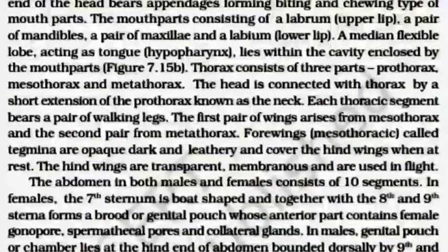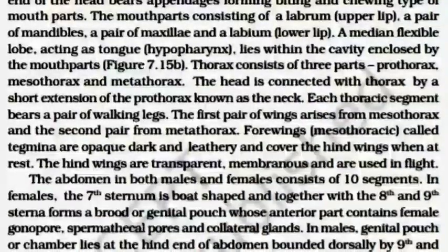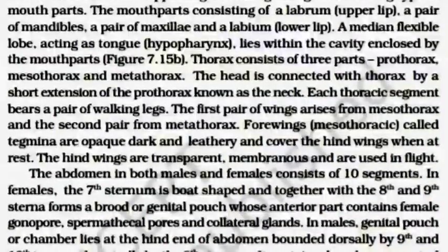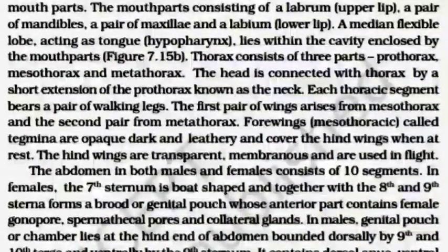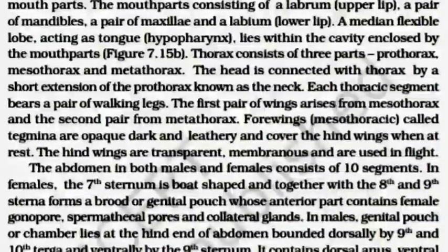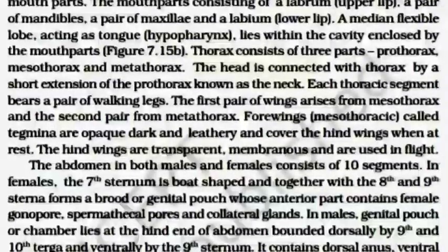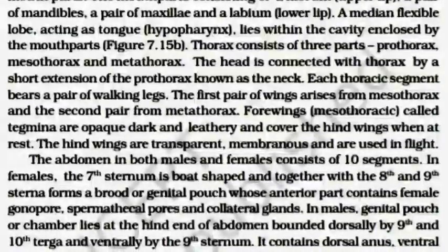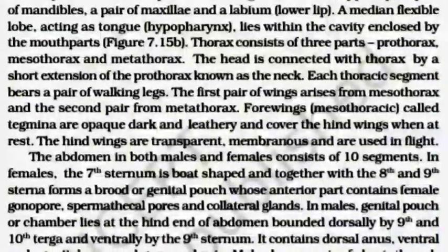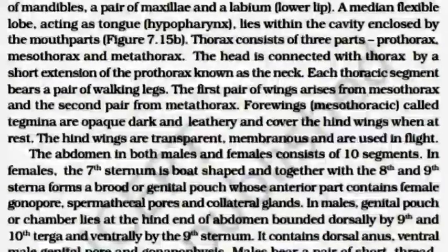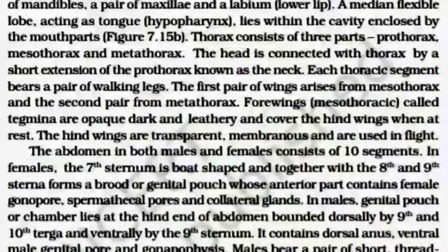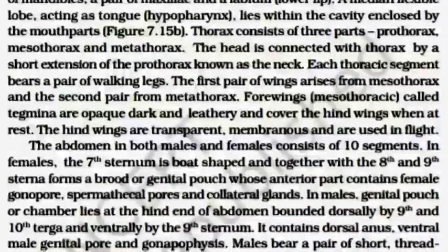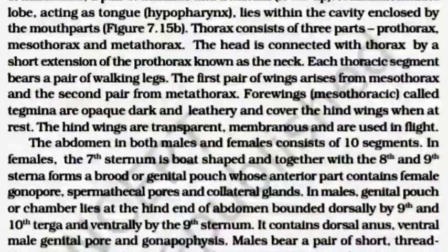The abdomen in both male and female consists of 10 segments. In female, the seventh sternum is boat-shaped and together with the eighth and ninth sterna forms a brood or genital pouch, whose anterior part contains the female gonopore, spermathecal pore and collateral gland.